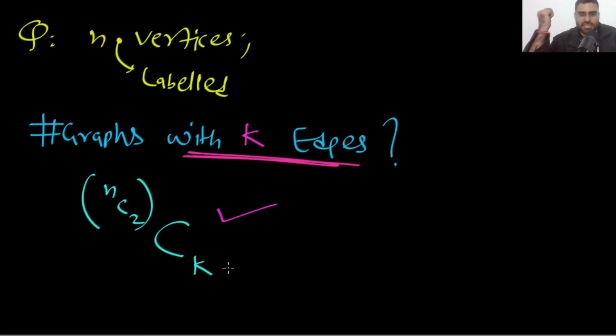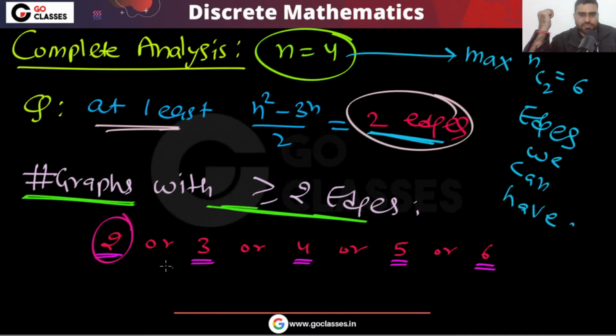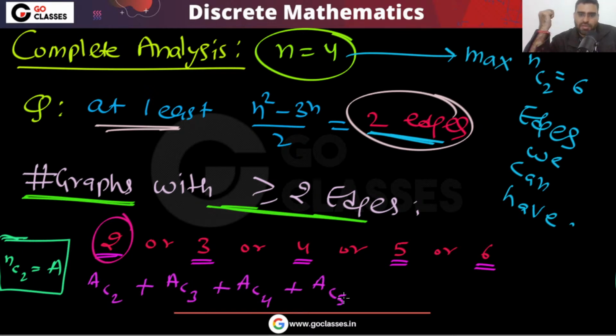So how many graphs with k edges are there? The answer will be (nC2) C k. So here you can see how many graphs with 2 edges. Let's assume this nC2 is equal to some quantity. Let me assume nC2 is equal to a. Then here the answer will be aC2 plus aC3 plus aC4 plus aC5 plus aC6. Do you agree that the answer will be this? Yes or no? Okay, correct.